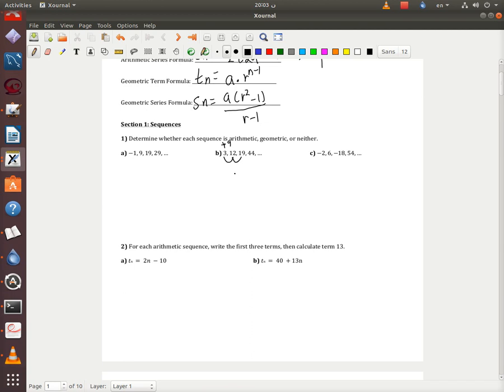From 12 to 19 we added 7, which is much less than 9. Let's go further: 19 and 44, way more. So it's not arithmetic and it's not geometric, so it's neither.